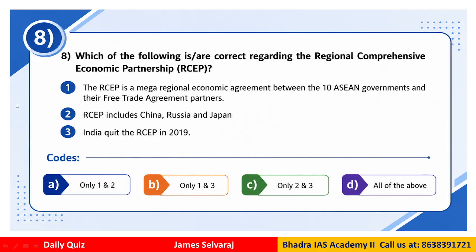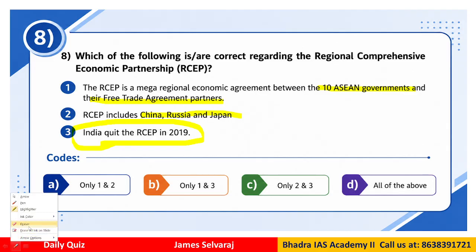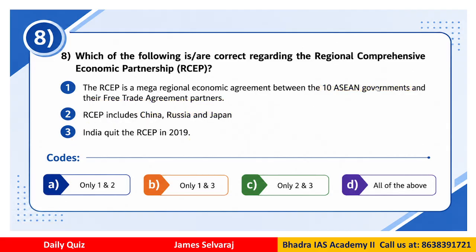Question number 8. Which of the following is correct regarding the Regional Comprehensive Economic Partnership? This is mostly in the context of foreign relations, IR, etc. Now, the RCEP is a mega regional economic agreement between the 10 ASEAN governments and their 6 free trade partners. Is this correct? RCEP includes China, Russia, and Japan. India quit the RCEP negotiation in 2019. So, which of the following statements are correct?